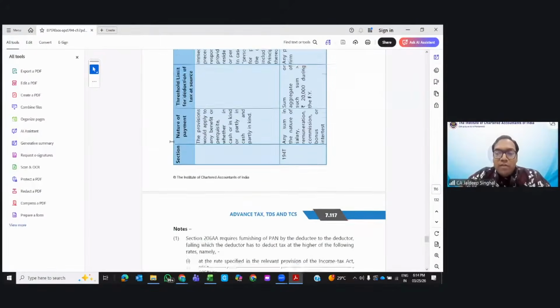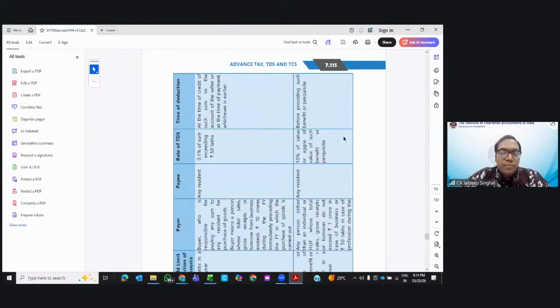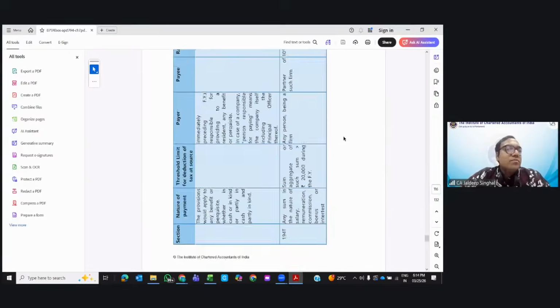Okay. Now, if you don't provide the PAN number, then the rate in force or the rate specified in the act, or 20%, or for 194Q, it is 5%. The TDS is to be deducted. What is 194Q? We have seen that 50 lakh provision, purchase of goods, right?